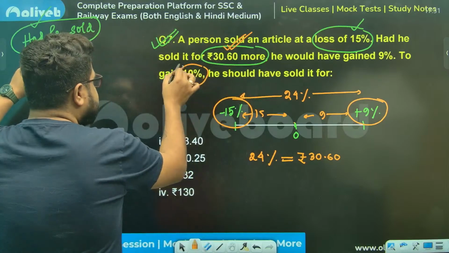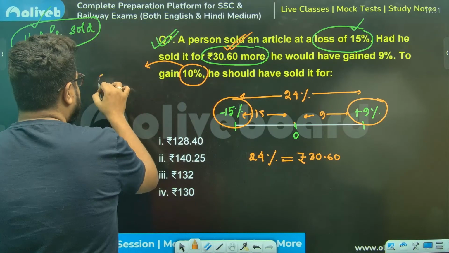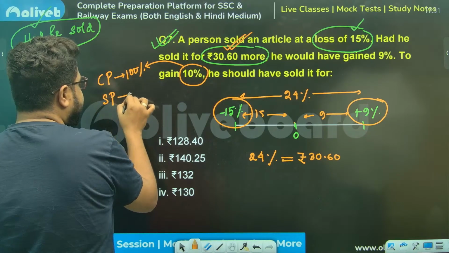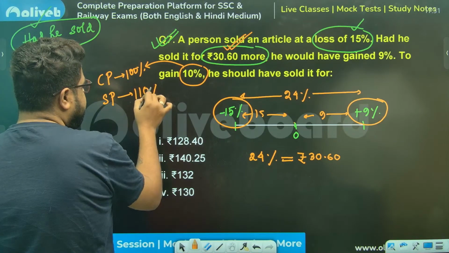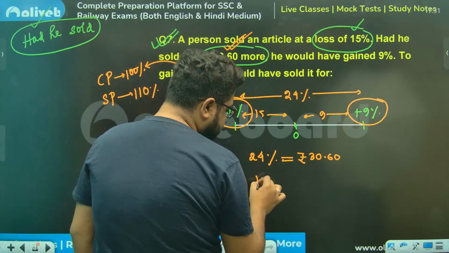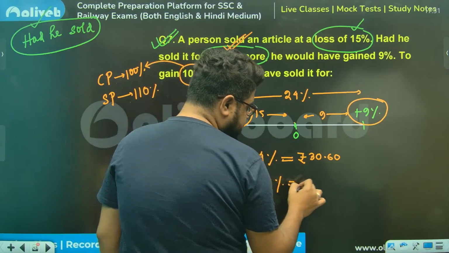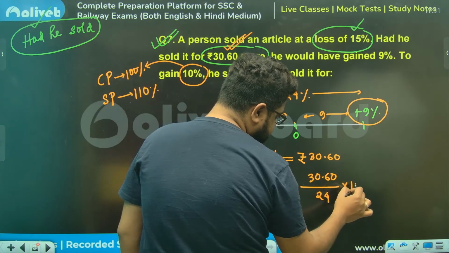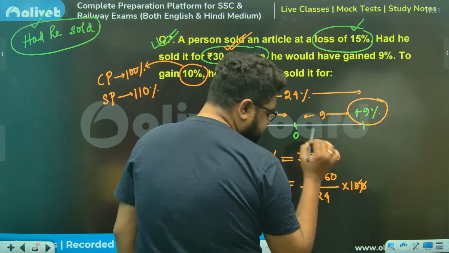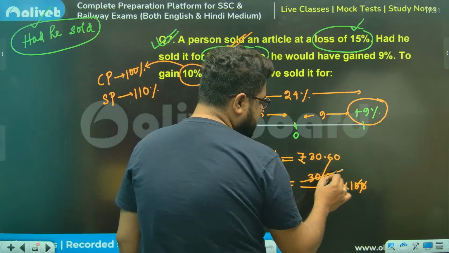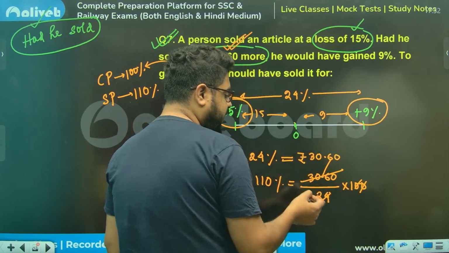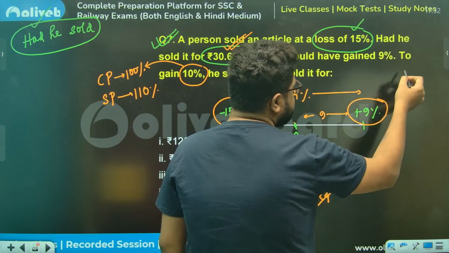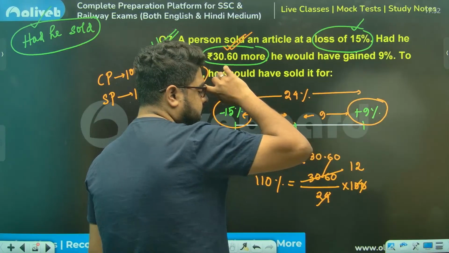Sir, if I need to gain 10%, CP is always 100%. So if I want to make a gain of 10%, this will be 110%. So it will be the value of 110%. 30.60 by 24 into 100. So double zero gone. Calculate, sir. 24, 24, 24. 24 ones are 24, 66. 24 twos are 48.